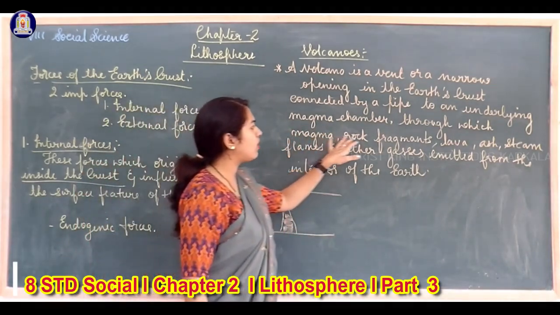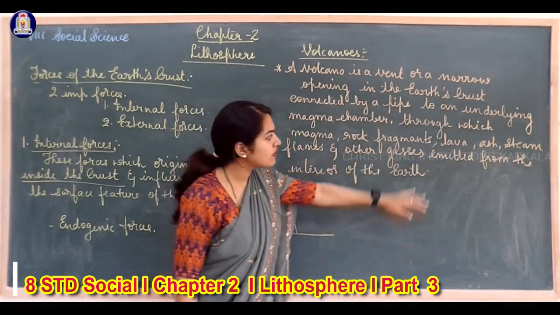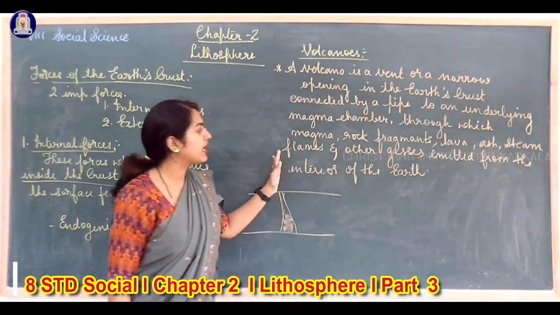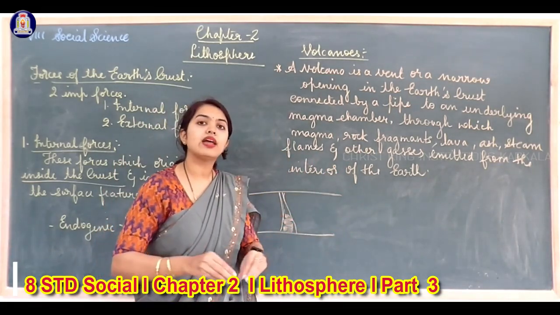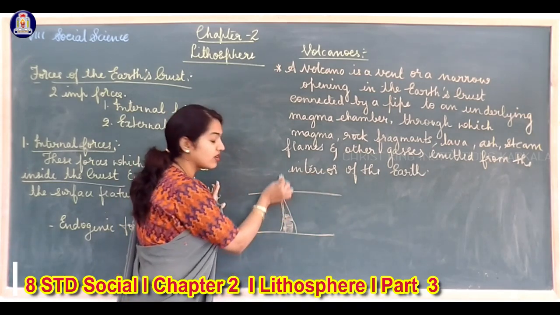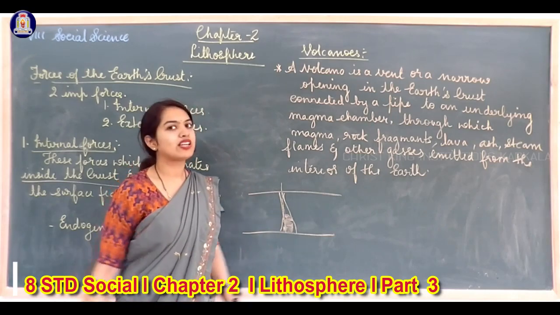Through it, magma, rock fragments, that is pieces of rocks, lava, that is liquid fire, then ash, steam, flames and other gases are emitted from the interior of the earth. Is it clear? Let's see the correct picture of the volcanoes now.